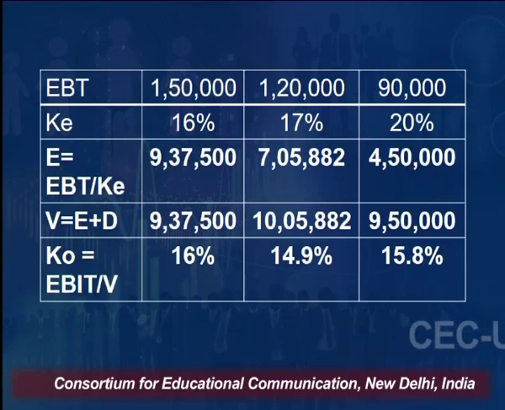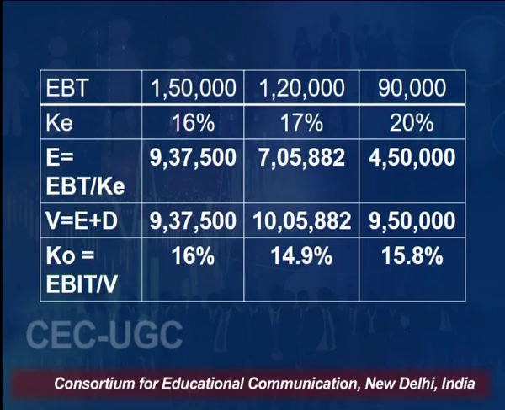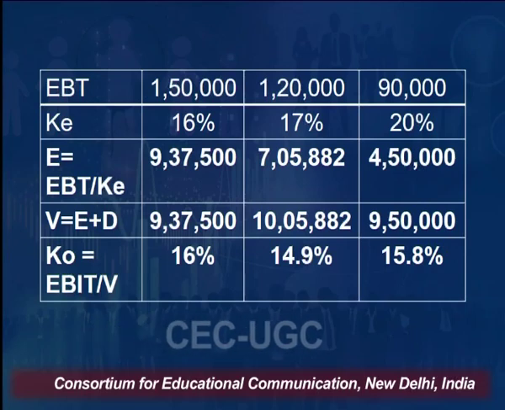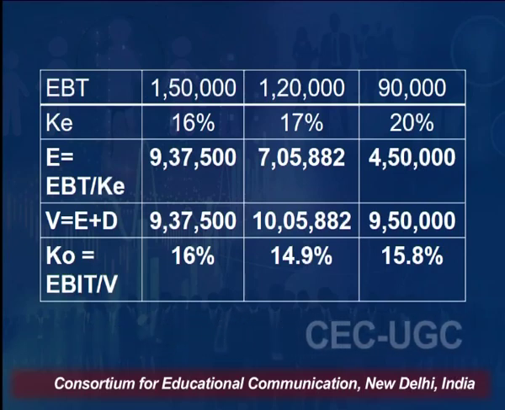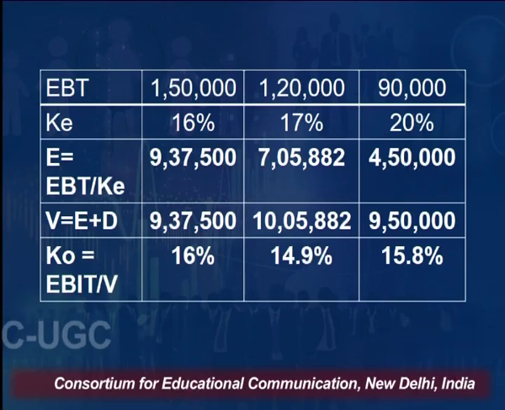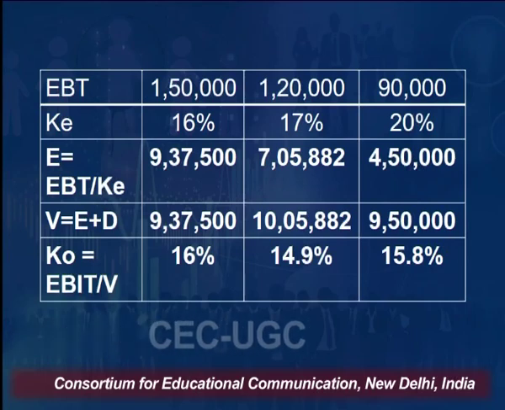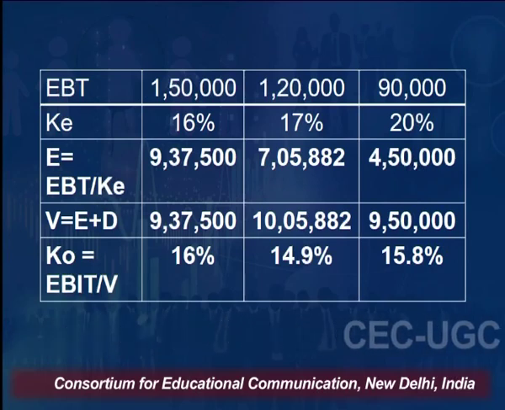In the third case, our debt is 5 lakh, our equity value is 4,50,000, our overall value of firm will become 9,50,000. Now, using these values, we will calculate overall cost of capital, that is 16% in case 1, 14.9% in case 2 and 15.8% in case 3.